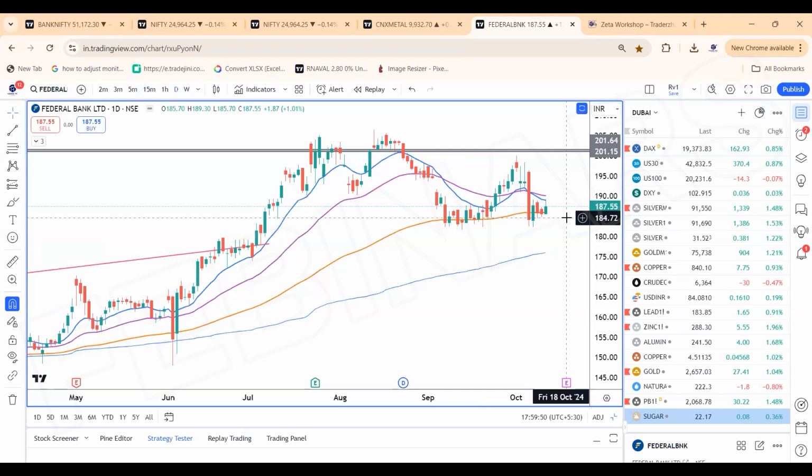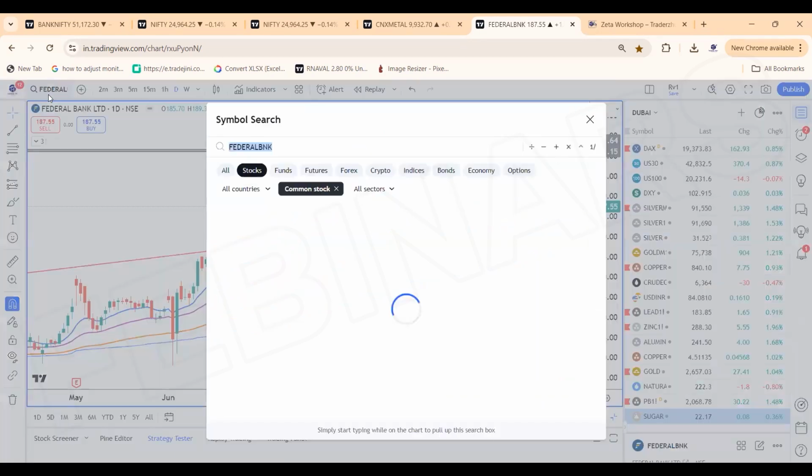I would take a call. The stops can be tighter. If you want, 184 can be the stop. Below that, it gets weak. But the price confluence zone 183 to 184 is very much important. If a false spike comes on the downside, 178 can probably be tested, but I would play with tight stops. Federal Bank looks good on the charts.